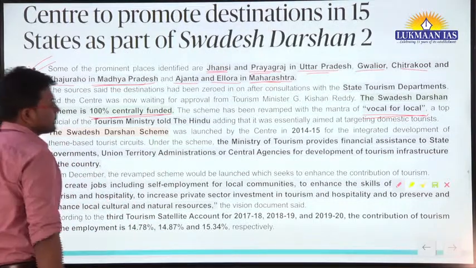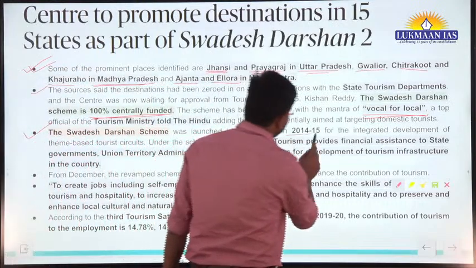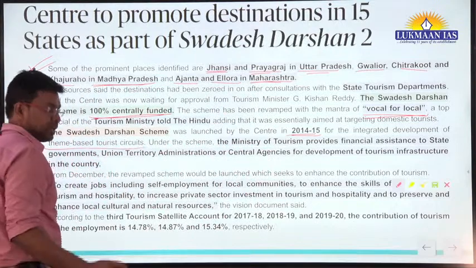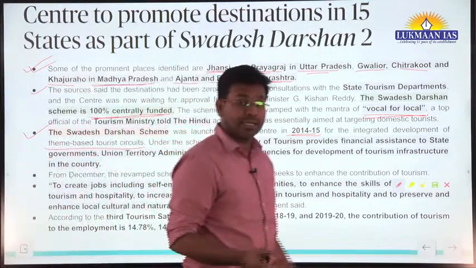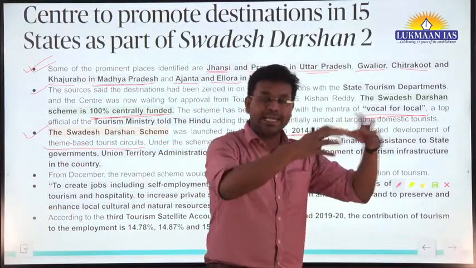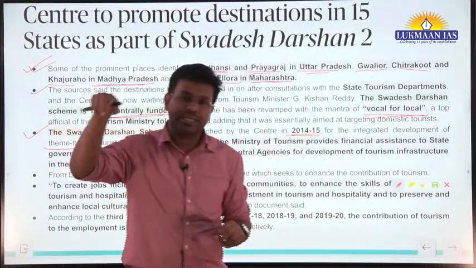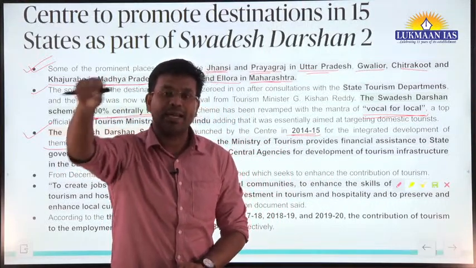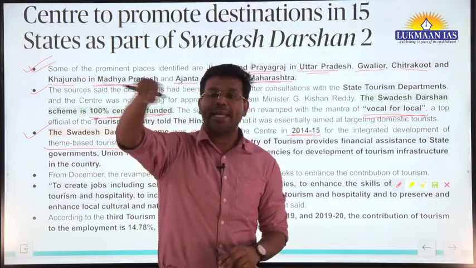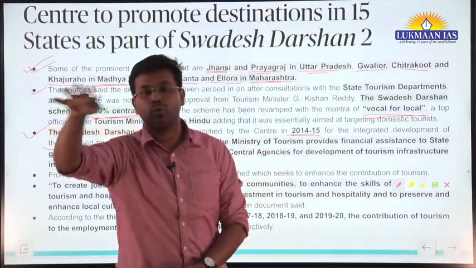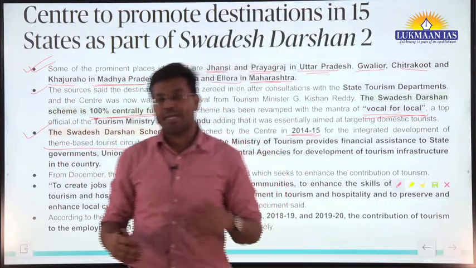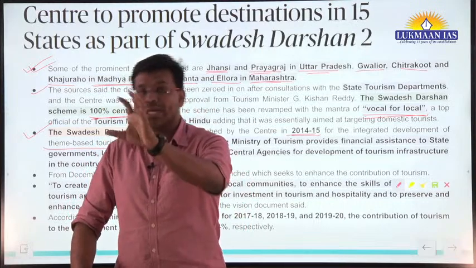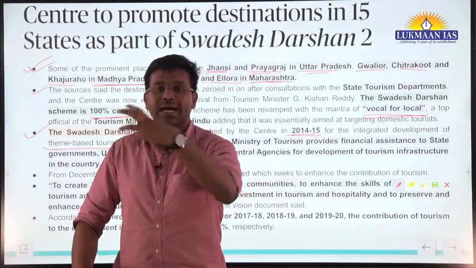This Swadesh Darshan scheme was launched by the central government in 2014-15 for the integrated development of theme-based tourist circuits. You might have noticed, this is the Buddhist circuit, this is the Jain circuit, this is the Hindu circuit. Under the Buddhist circuit, all the Buddhist historical places will be connected through a tourism circuit, a tourism belt, where the government provides tourism services to people, so that buses are available, roads and highways are built, and these places are renovated.